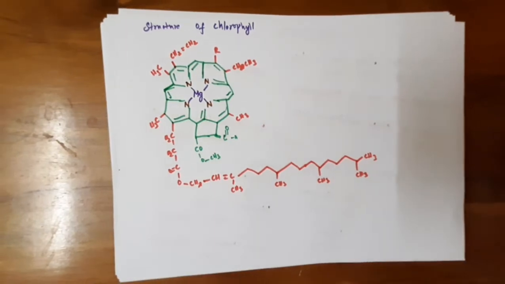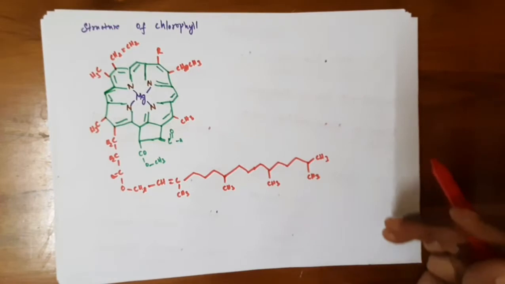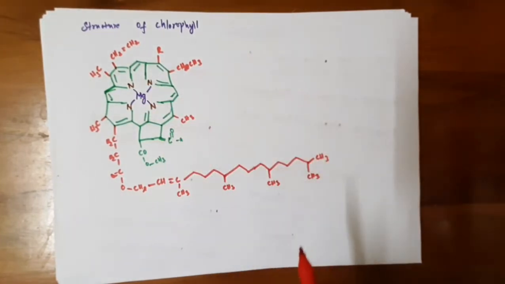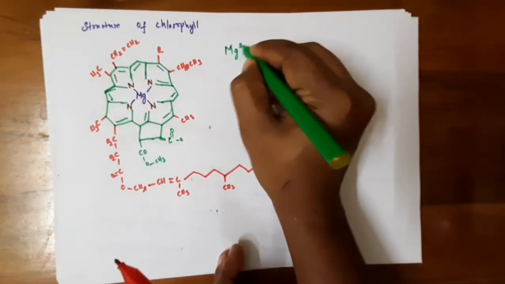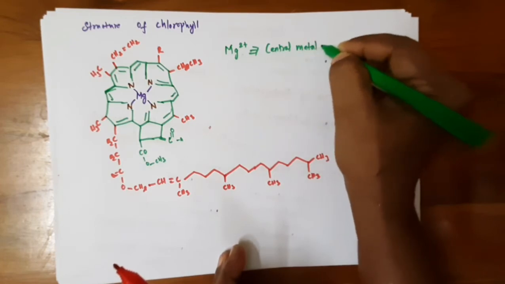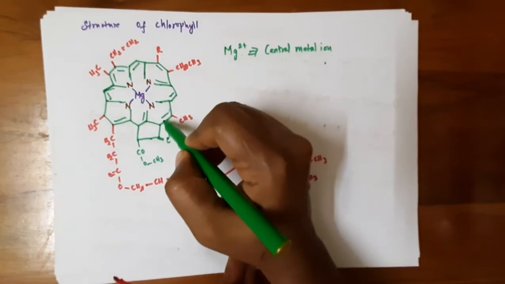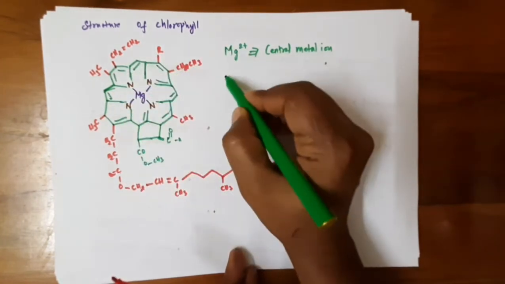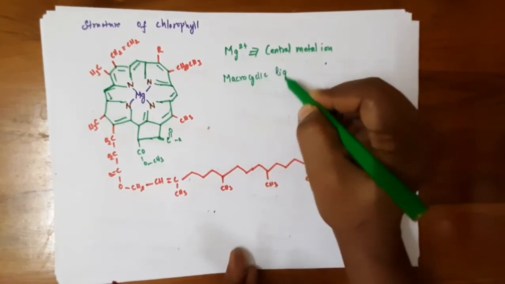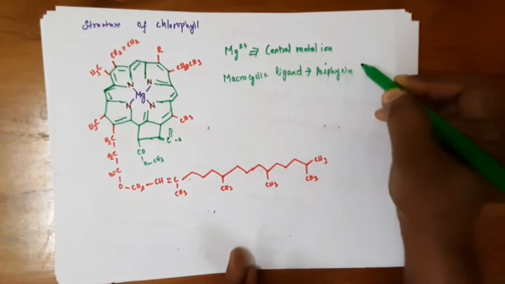See, this is the structure of chlorophyll. At the center is magnesium 2 plus, the central metal ion, and it has four pyrrole rings. This macrocyclic ring is called the porphyrin ring.